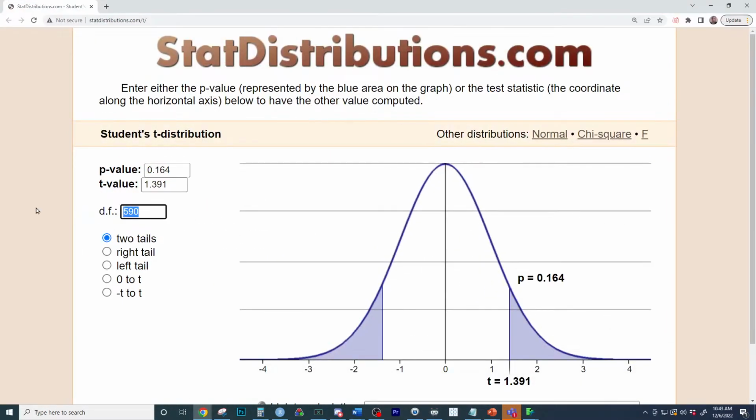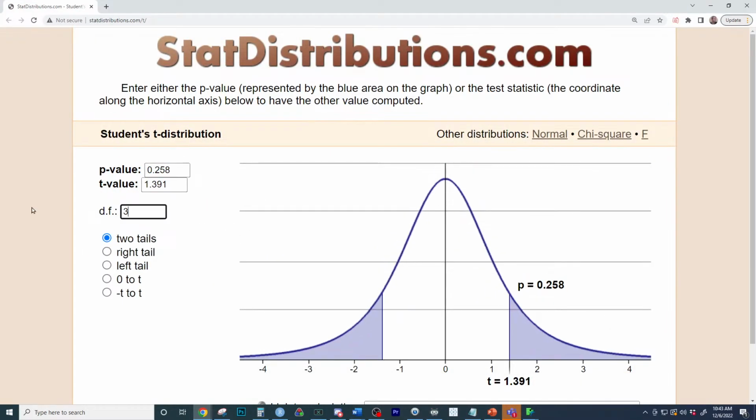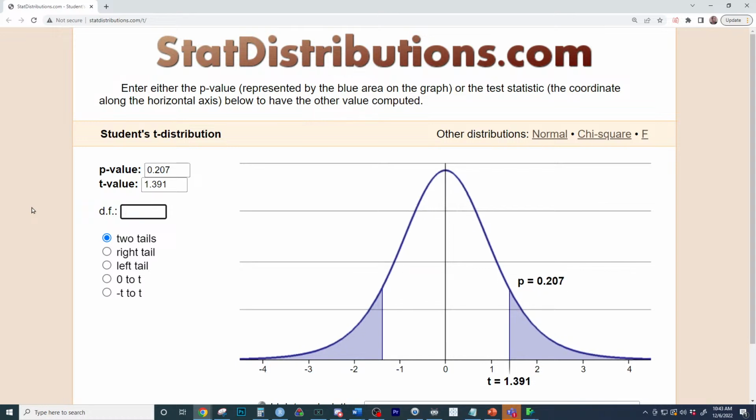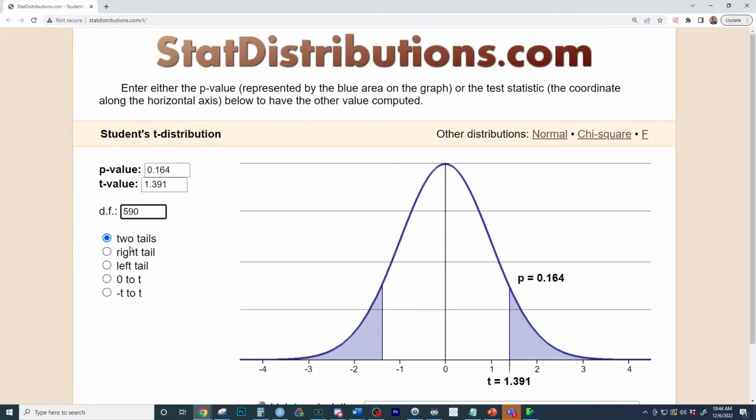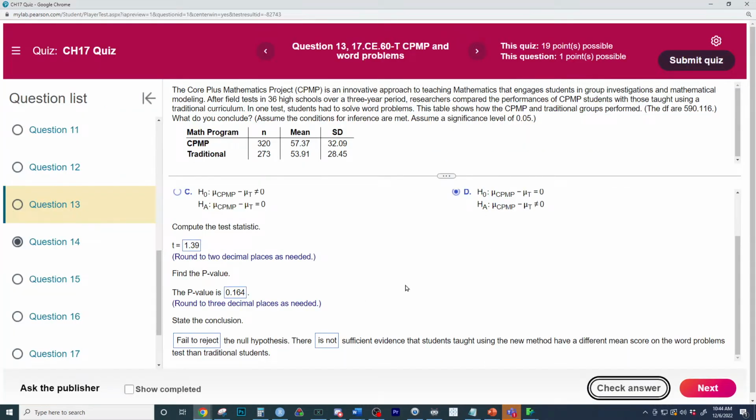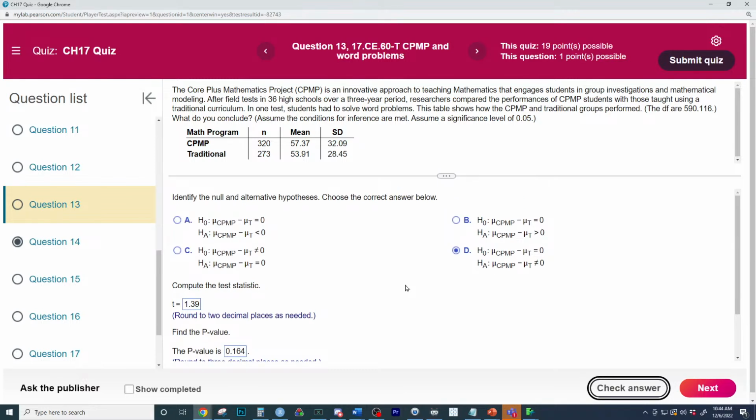Once again, you have to put in your degrees of freedom to control the shape of the T. There are infinitely many T's because they're based on degrees of freedom. So put in your degrees of freedom. And why am I not doing the left or right? Why am I doing the two-tailed? We did the two-tailed because of the what of the what.